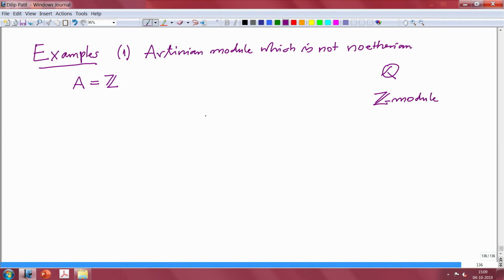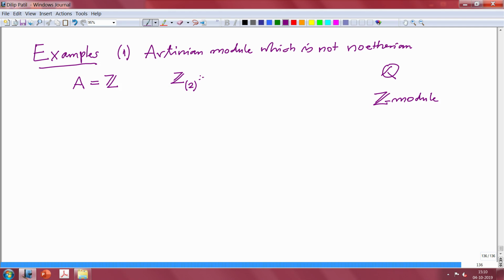And in this I am constructing a submodule which is Artinian. What is that submodule? I will write it here as Z subscript (2), with bracket 2. You will understand why I am using this notation when I start doing localization; that time this is the notation for something and I want to keep the same notation.